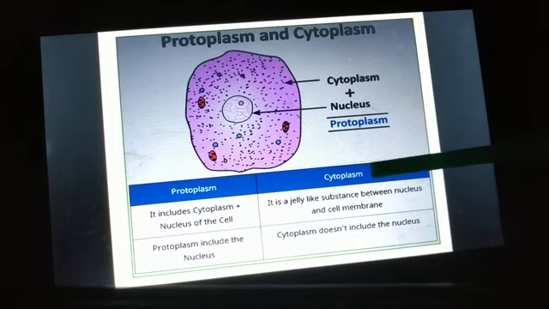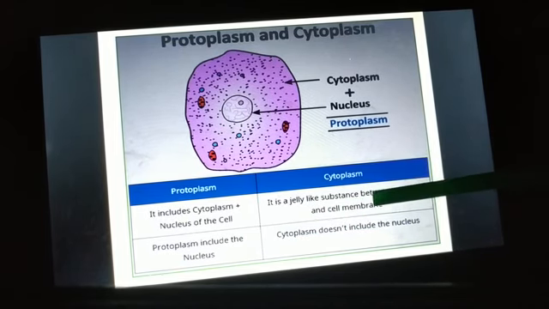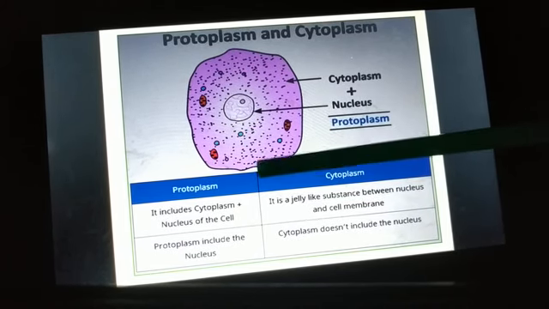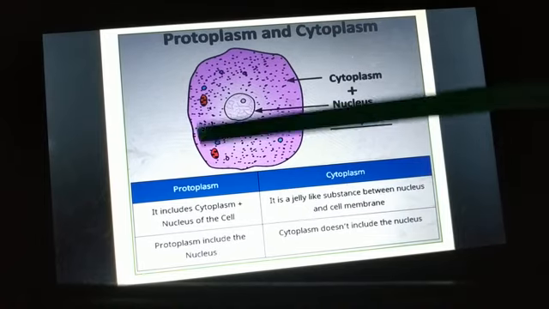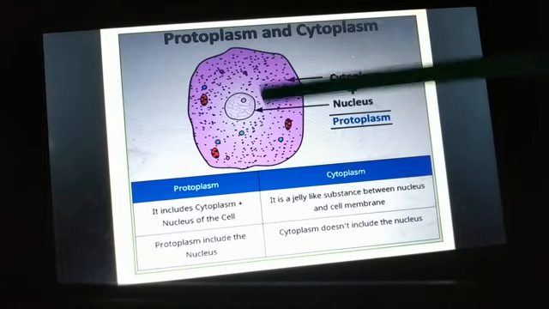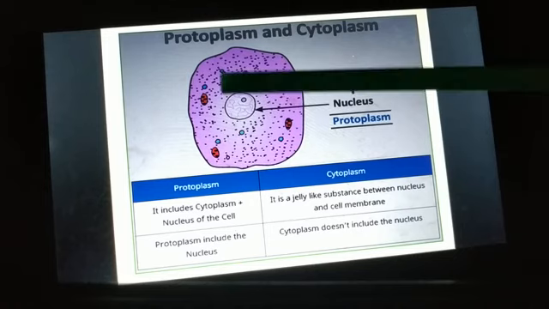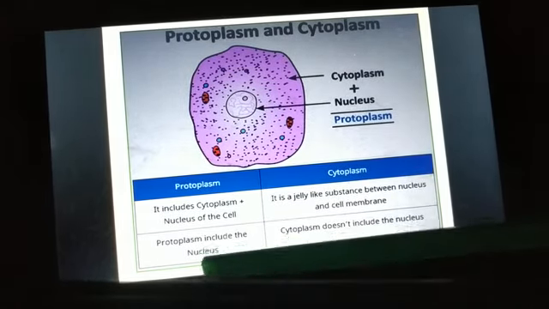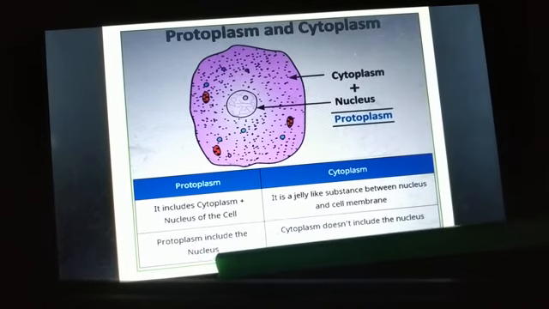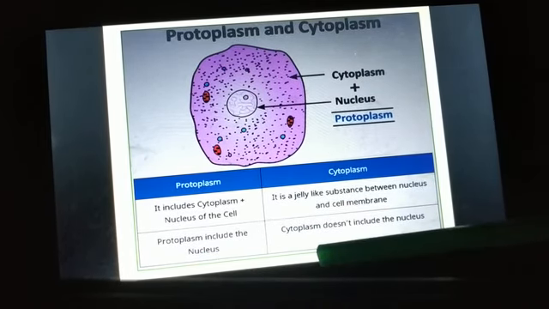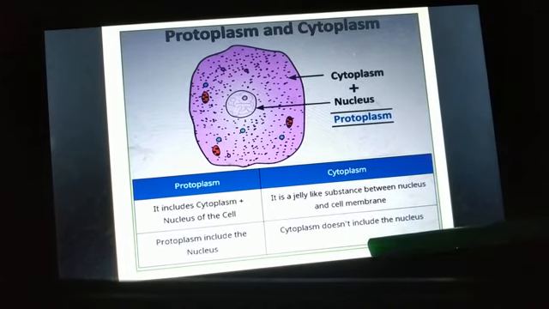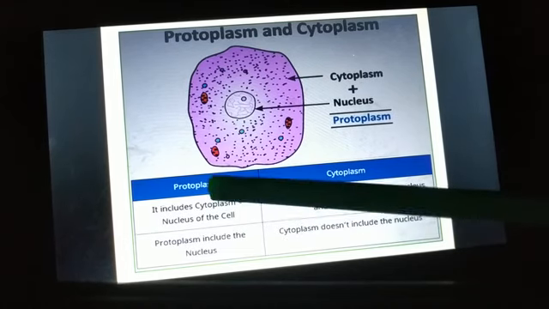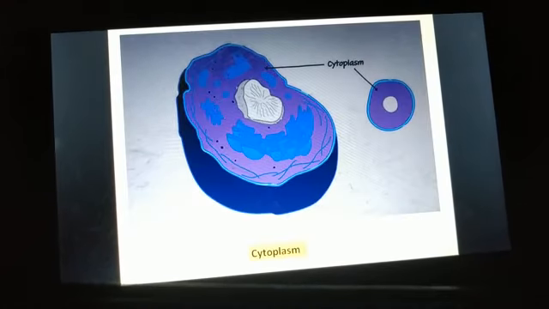And cytoplasm is a jelly substance between the nucleus and the cell membrane. It will include the organelles that are embedded here. Protoplasm includes the nucleus, but cytoplasm does not include the nucleus. So these are the two basic differences between protoplasm and cytoplasm.